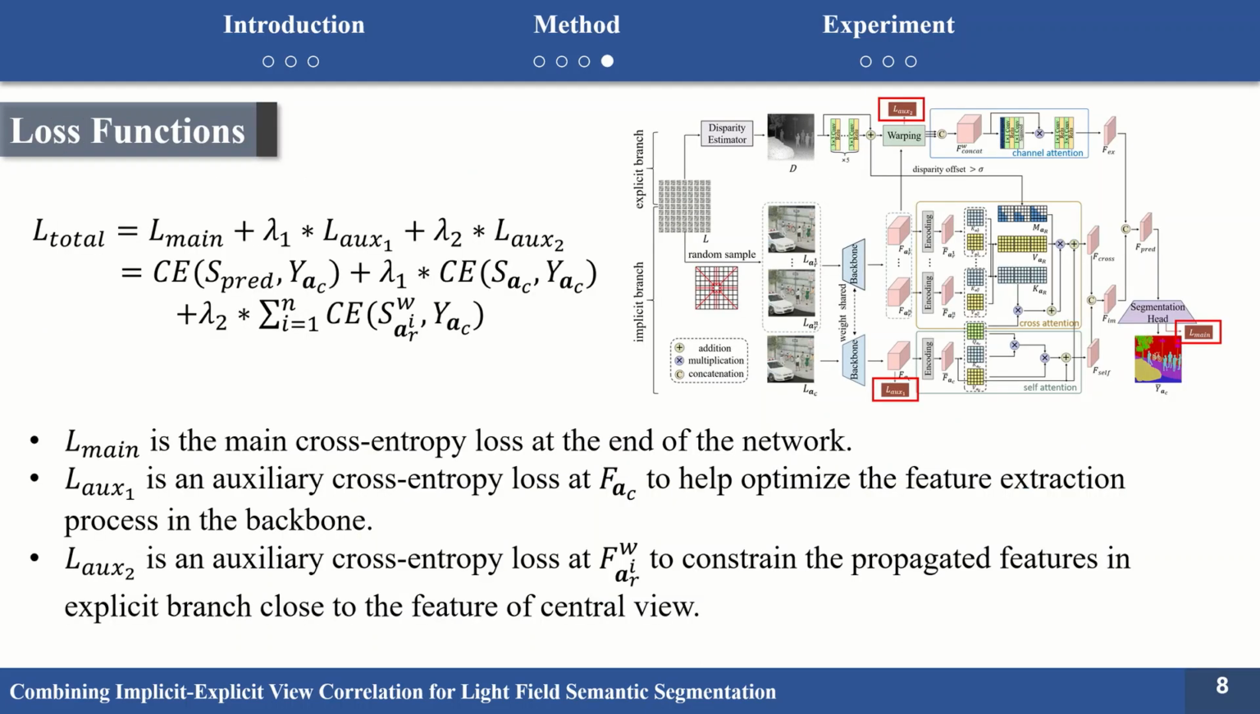To train our proposed LFINet, the total loss consists of 3 parts. The first term is the main cross entropy loss at the end of the network. The second term is an auxiliary cross entropy loss that is dedicated to optimizing the feature extraction backbone. The third term is an auxiliary cross entropy loss to constrain the propagated feature in the explicit branch to be close to the feature of the central view. It also trains cascaded convolution layers, which are used to rectify the estimated disparity.